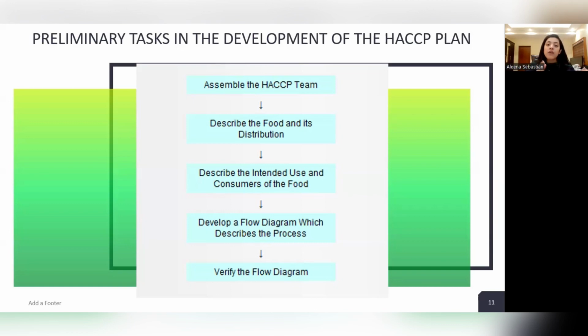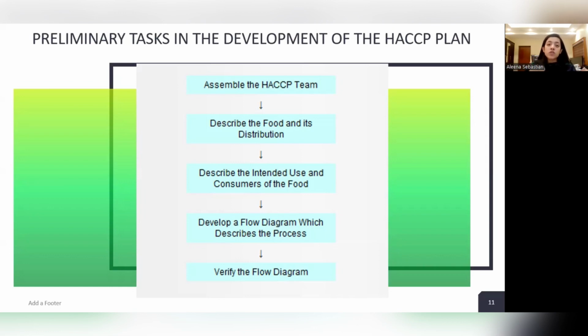So we have to state which purpose this product is intended for, or which people it is for. In some foods we can see it's written that it's not suitable for pregnant women, or not suitable for infants. So the intended use should be described.